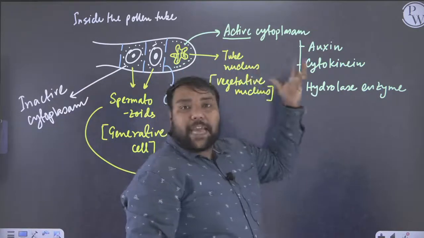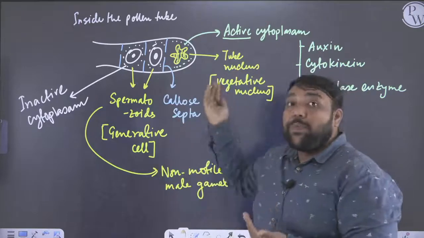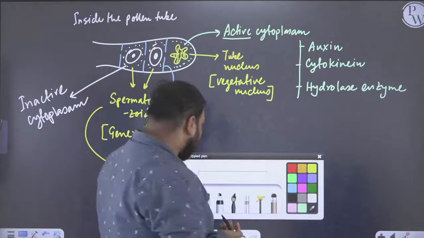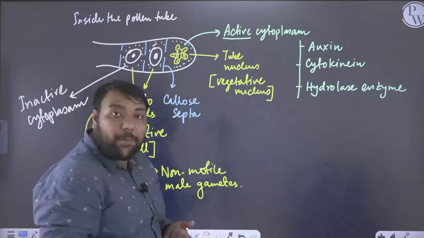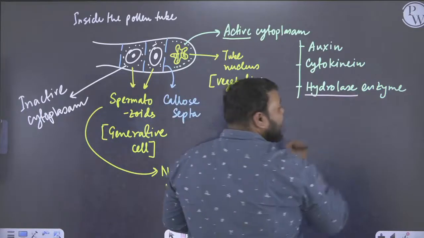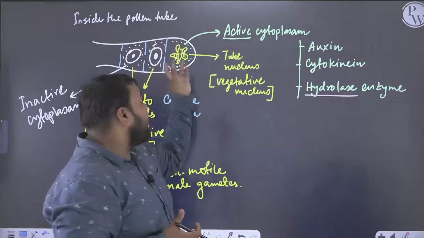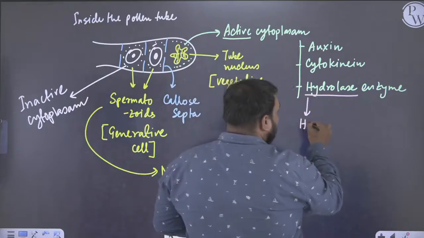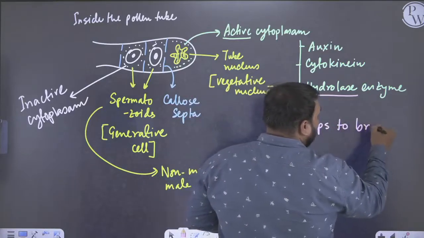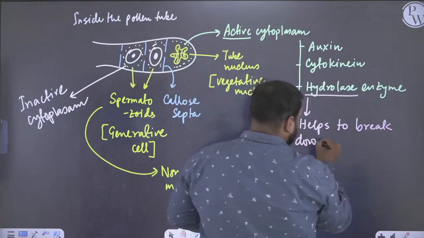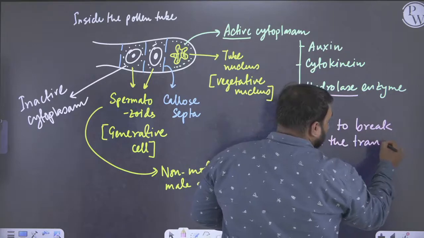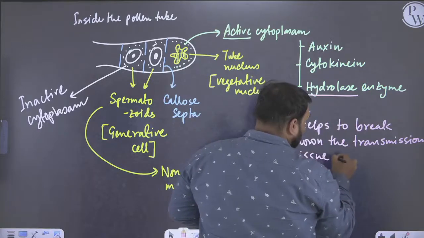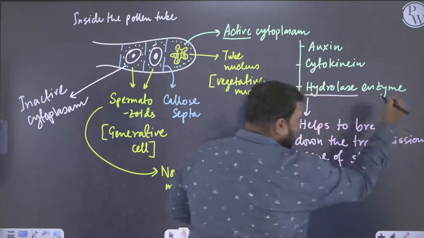So this active cytoplasm that you see forming in the cytoplasm of the tube nucleus, what function does it play? That is something we are going to discuss now. So we see that the hydrolase enzyme which has been formed by the tube nucleus in the cytoplasm helps to break down the transmission tissue of the style.